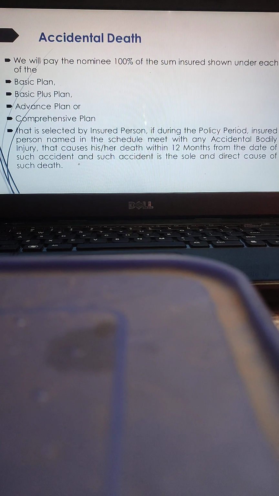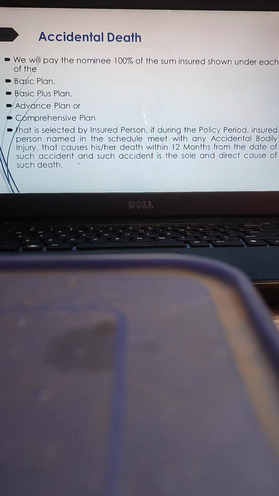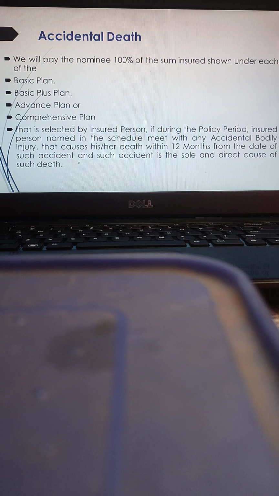Now, as far as accidental death is concerned, the insurance company pays 100% of the sum insured shown under the cover to the nominee, because the insured has died, and this risk of accidental death is covered almost in all the plans. So, if the insured person dies due to an accident during the policy period, the insurance company will pay 100% of the sum insured to the nominee.